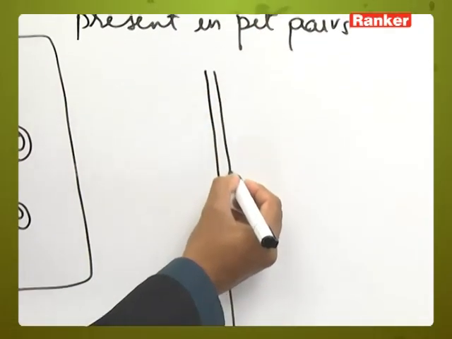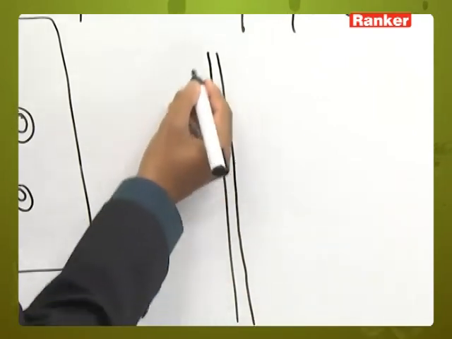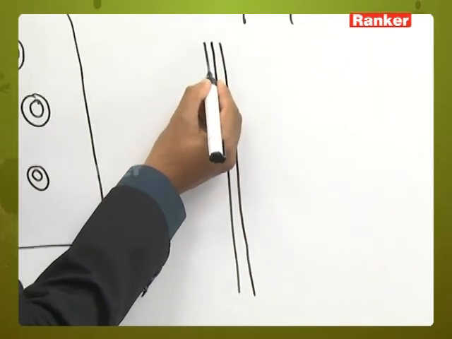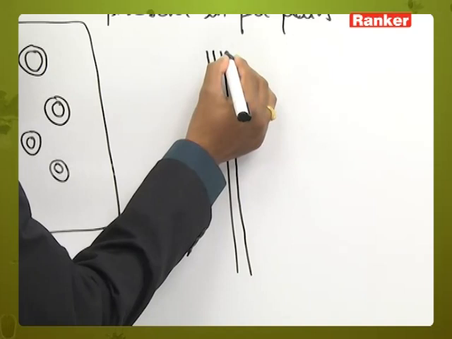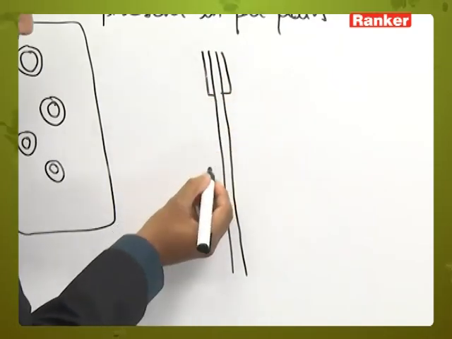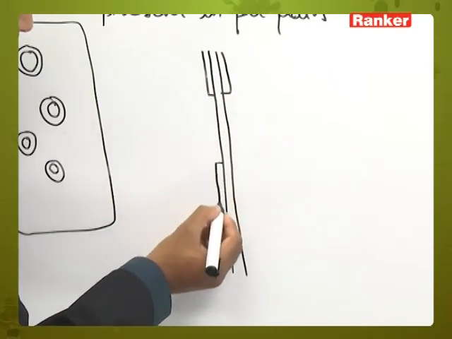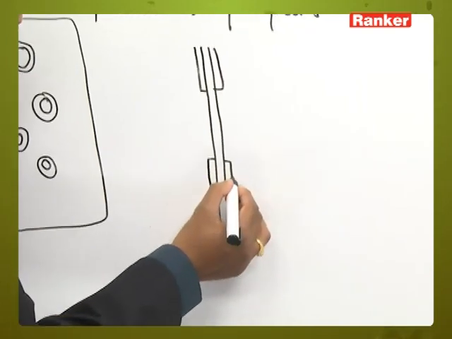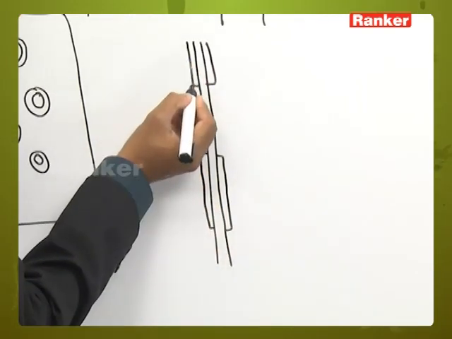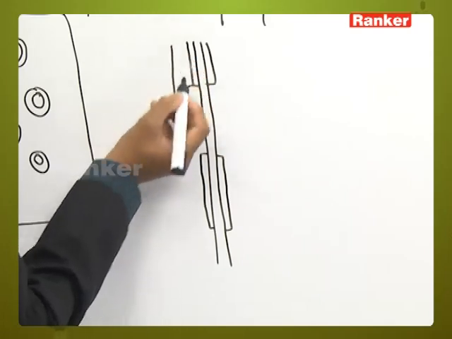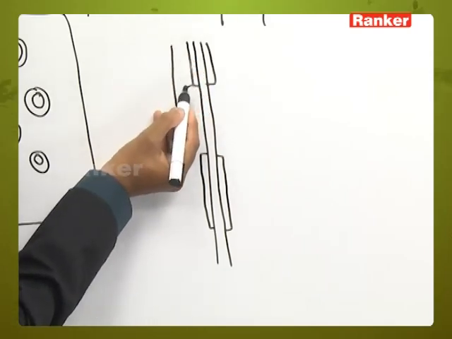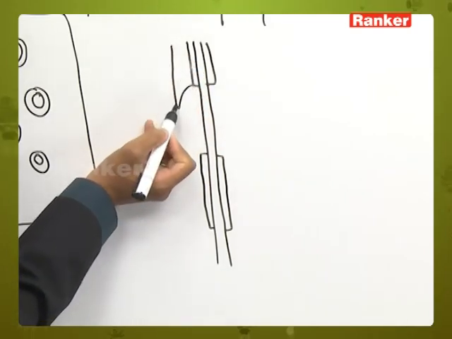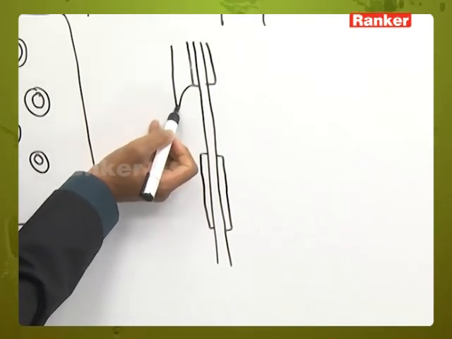If you see the internal organization, this is the middle lamellum, which is continuous, and on the middle lamellum the primary cell wall is formed. This is also sometimes continuous or discontinuous. Even if it is discontinuous, the thickness will be uniform in the primary cell wall. But when it comes to the secondary cell wall, the thickness is differing.